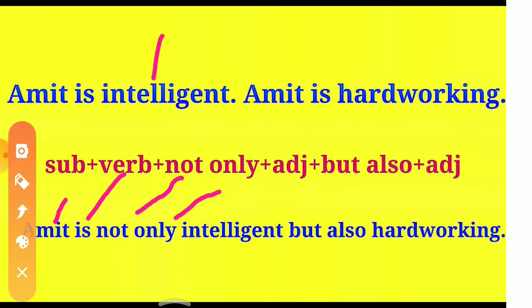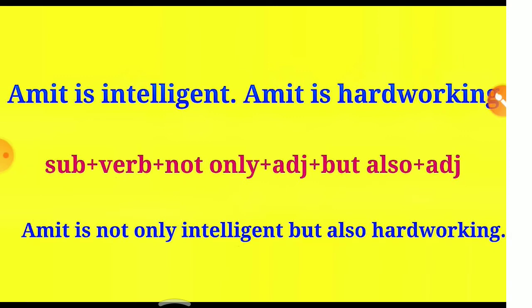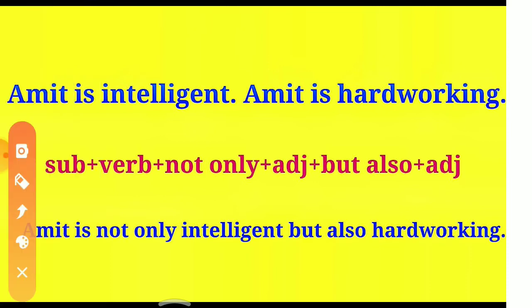Adjective is first here, so we have written intelligent. Then but also we have written as usual. Second adjective was hardworking, so we have written hardworking. So the answer becomes: Amit is not only intelligent but also hardworking.